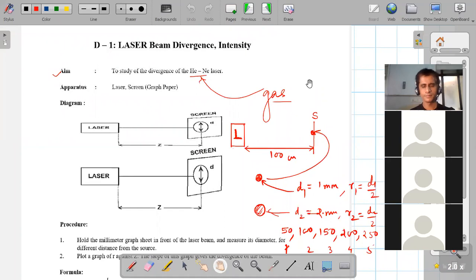Okay, students, understood up to this level? What are the procedure steps to find the divergence of laser, that is the helium neon laser, which is an example of a gas laser. Laser is in your next semester syllabus, but since laser is there in the experiment, Milind sir has extensively taught you the entire process of how lasers are formed. So it is very good material, wherein you can read more about the production of lasers. Thank you so much, Milind sir, for this.